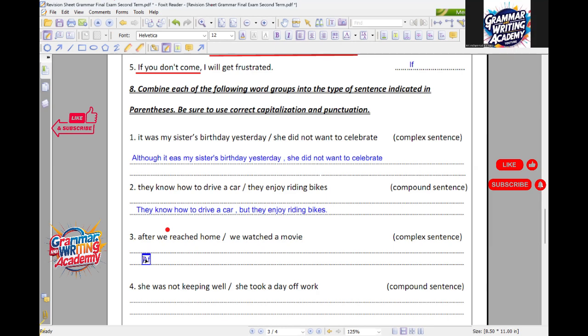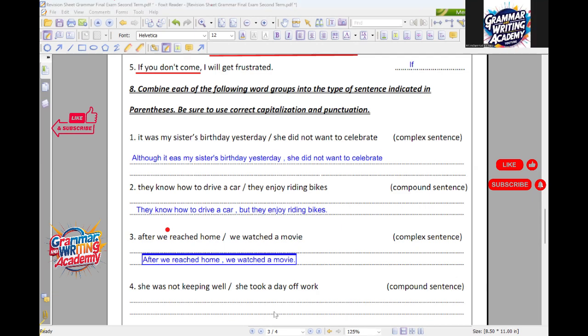Here, by the way, you already have the conjunction, which is going to be after, right? But here, it's not written in a capital letter. I'm going to capitalize it. Then I have to put a comma after home. This is very important. After we reached home, comma, we watched a movie. And don't forget the end mark. Okay. Thank you.